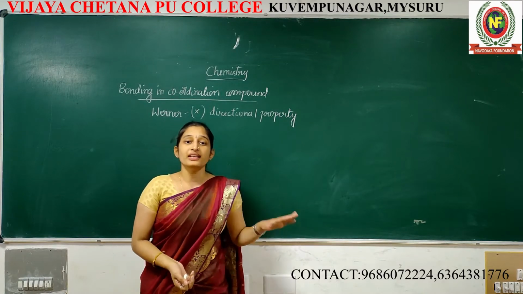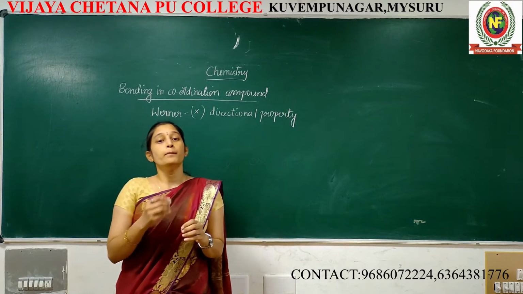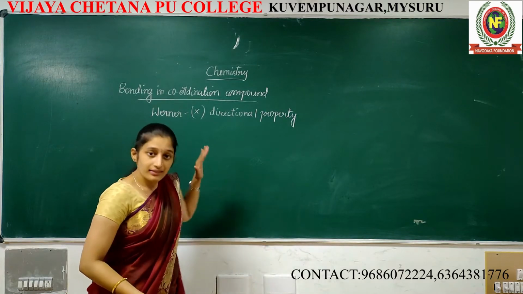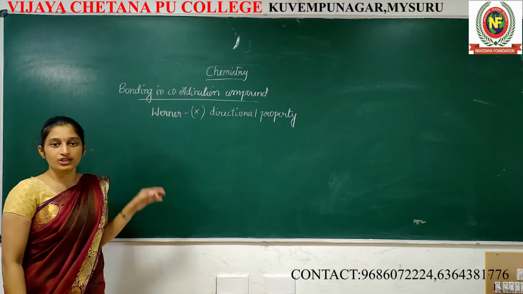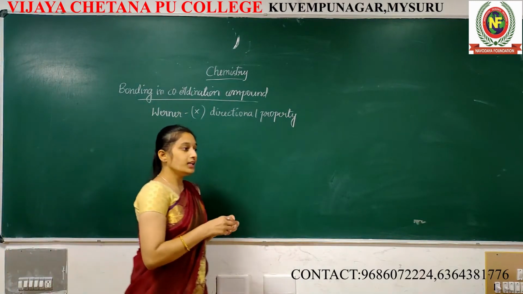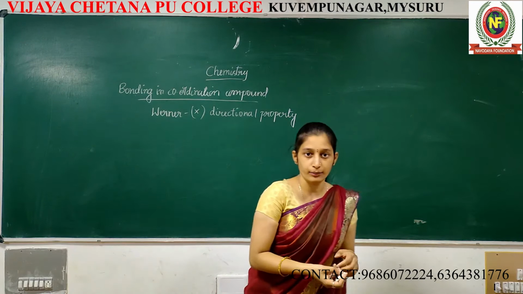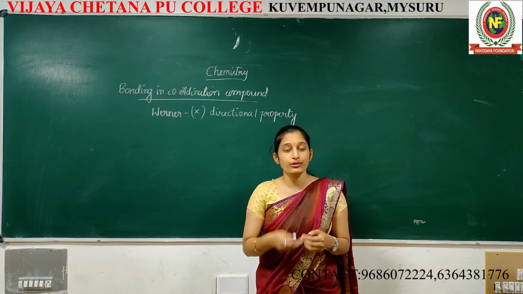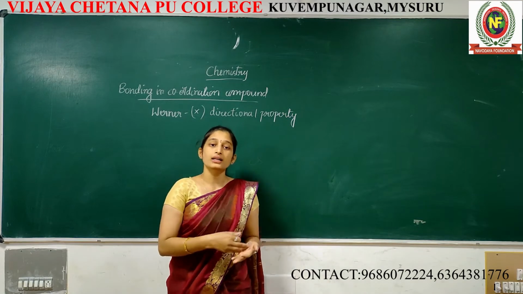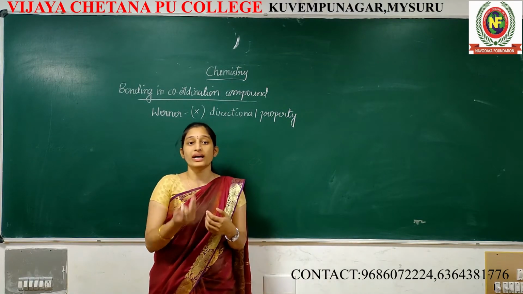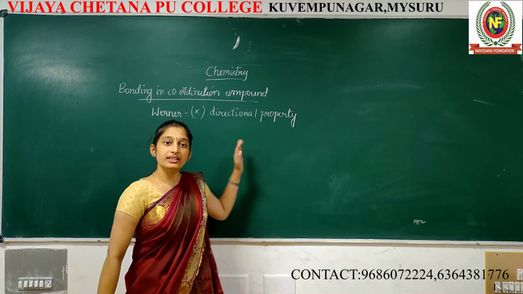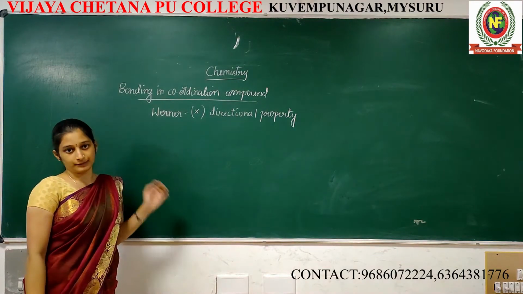Werner never explained the magnetic property of the coordination compound. In this topic we are going to study how they show the magnetic property and how to identify whether it is paramagnetic or diamagnetic, whether it shows attraction or repulsion, and how to conclude that.